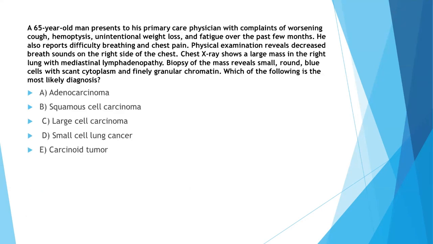So a 65-year-old man presents to his primary care physician with complaints of worsening cough, hemoptysis, unintentional weight loss, and fatigue over the past few months. He also reports difficulty breathing and chest pain. Physical examination reveals decreased breath sounds on the right side of the chest, and the chest X-ray shows a large mass in the right lung with mediastinal lymphadenopathy. The biopsy of the mass reveals small round blue cells with scant cytoplasm and finely granular chromatin. Which of the following is the most likely diagnosis? Adenocarcinoma, squamous cell carcinoma, large cell carcinoma, small cell lung cancer, or carcinoid tumor?